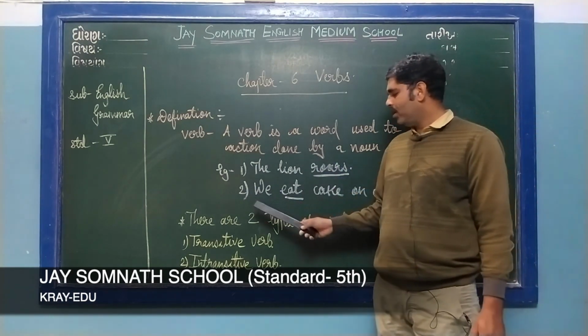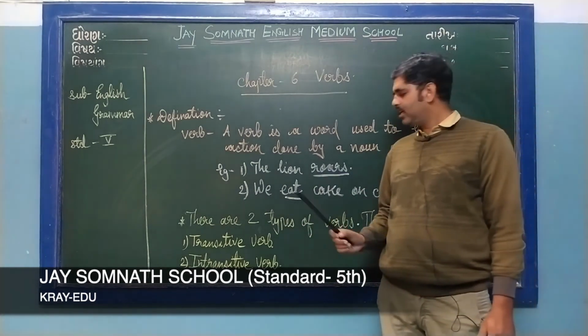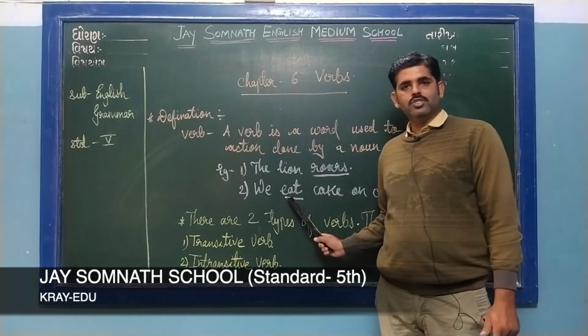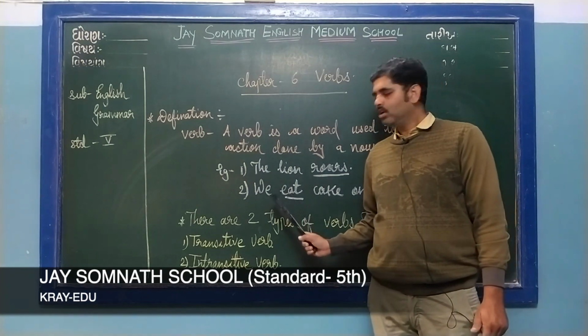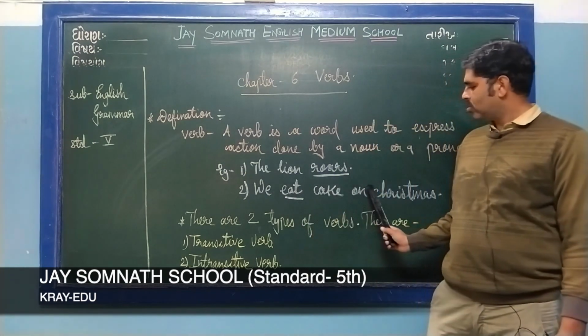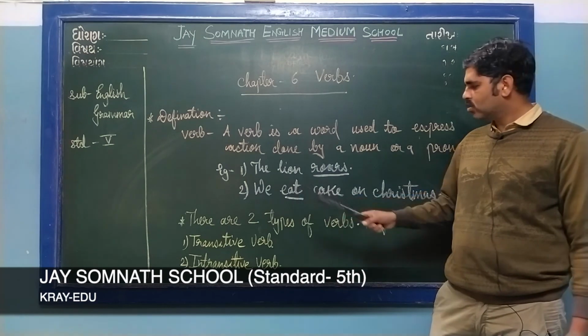The next example: we eat cake on Christmas. What is the action done by us? We are eating. So it is the action done. That's why the word eat is called a verb. In "we eat cakes on Christmas," eat is an action word. That's why it is called a verb.